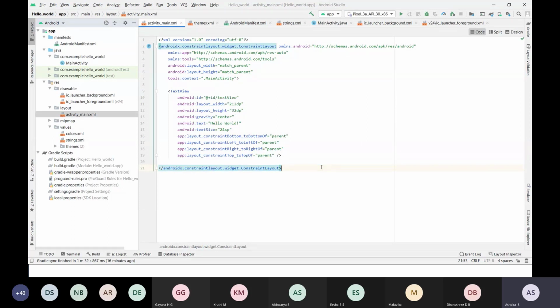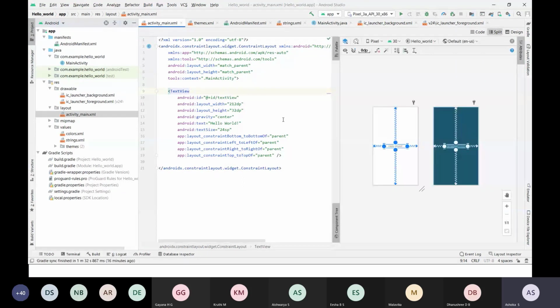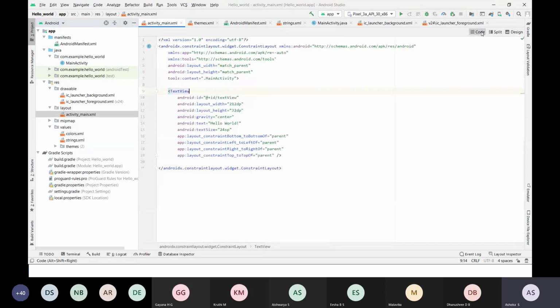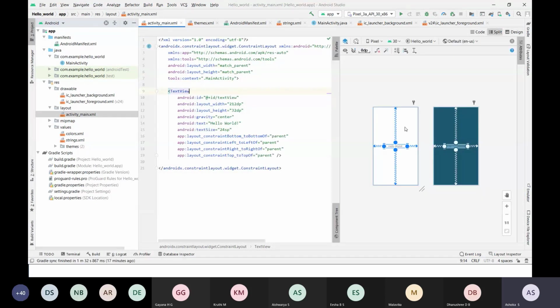We have different types of layouts. Here the type of layout they have used is the constraint layout. And if you want, you can split the screen so that you can see both the code as well as the activity area. Here we have the design, this is the design actually, and this is the code. If you want to see both, you can use this code split.